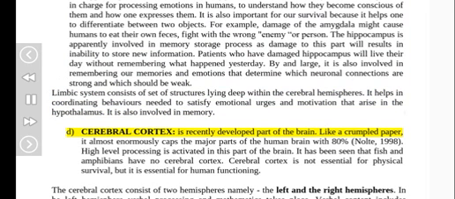Deep cerebral cortex is a recently developed part of the brain. Like a crumpled paper, it enormously caps the major parts of the human brain, with 80%, Nolt, 1998. High-level processing is activated in this part of the brain. It has been seen that fish and amphibians have no cerebral cortex. Cerebral cortex is not essential for physical survival, but it is essential for human functioning. The cerebral cortex consists of two hemispheres, namely the left and the right hemispheres.